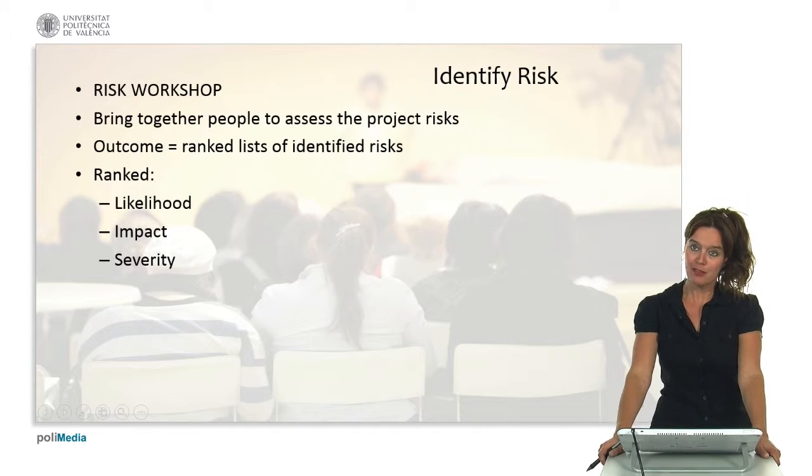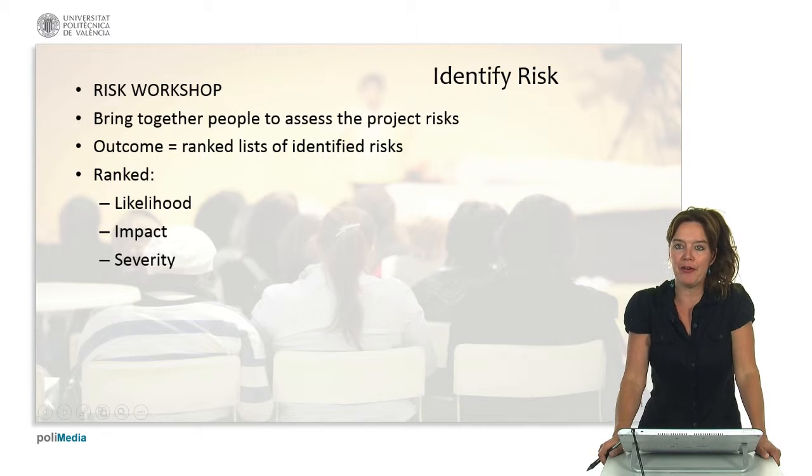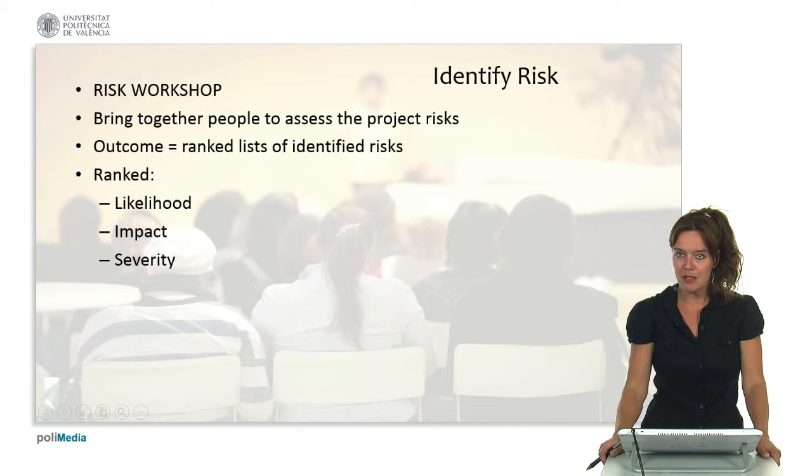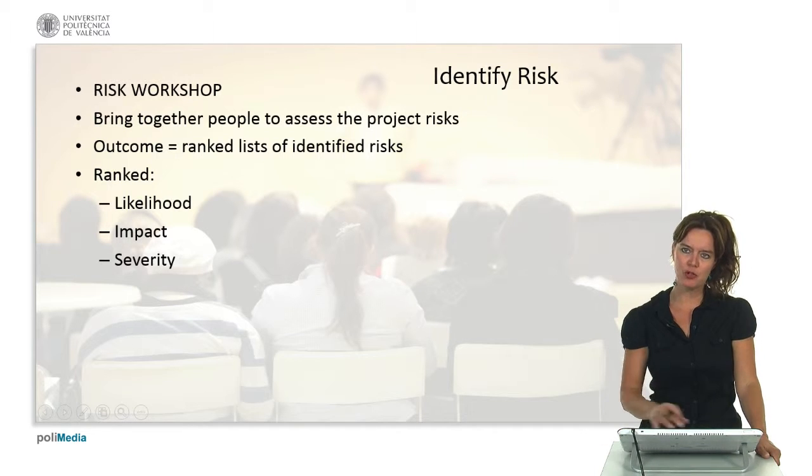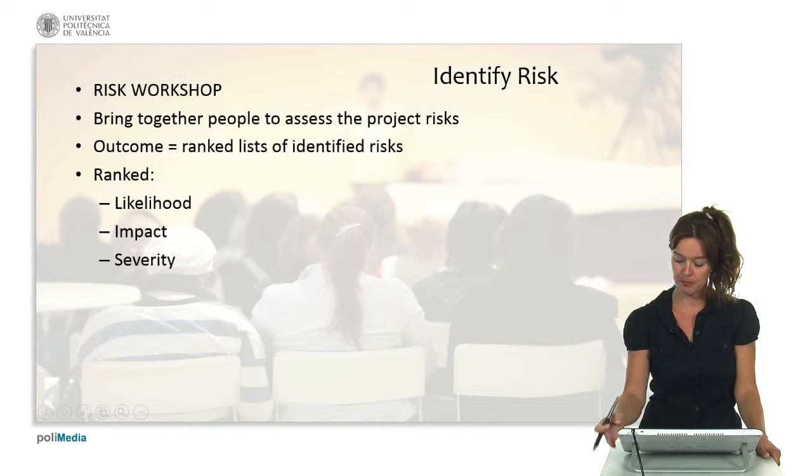Identifying risk is quite difficult because we need to bring people together and brainstorm about what risks we are faced with. So we can do a risk workshop. We get all the project team members together and we brainstorm about possible risks of our project. The outcome of such a workshop can be a ranked list of identified risks. We can rank these risks by looking at their likelihood, their impact and their severity. So let's look a little bit more at these three points that we can use to rank risks.